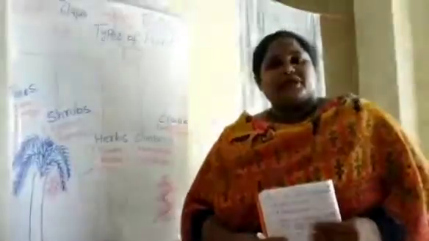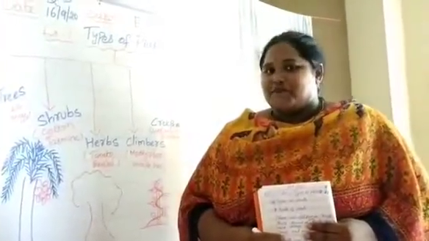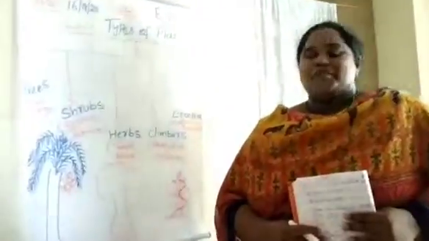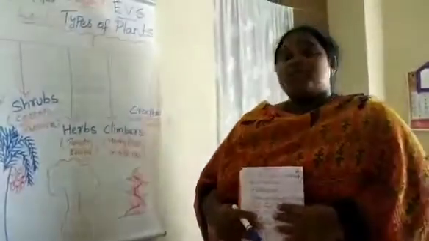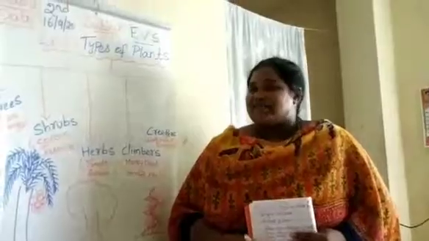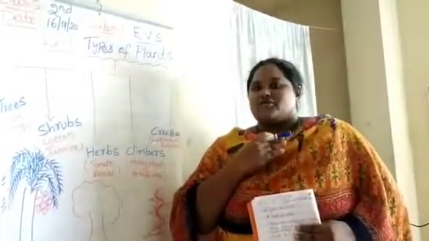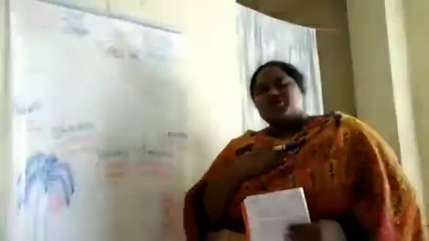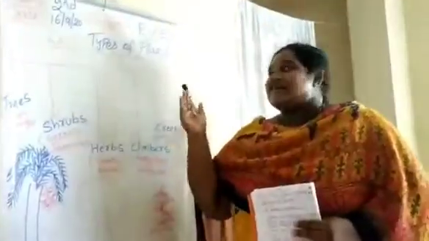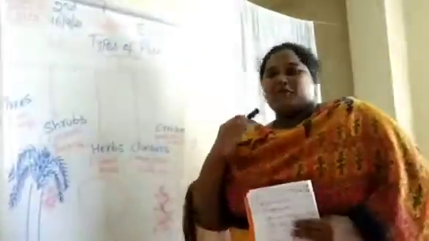Plants are very important in the world. The plants make our world green and beautiful. So without plants we cannot live. Why? Because plants are giving oxygen. We are breathing that oxygen. So without breathing we can't live. So we should breathe oxygen. So plants are very important to us.